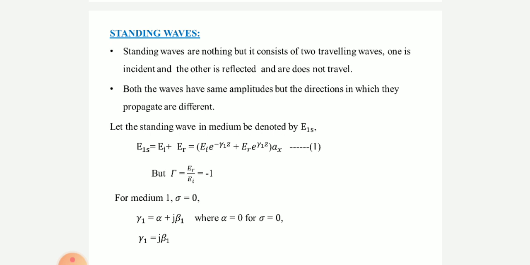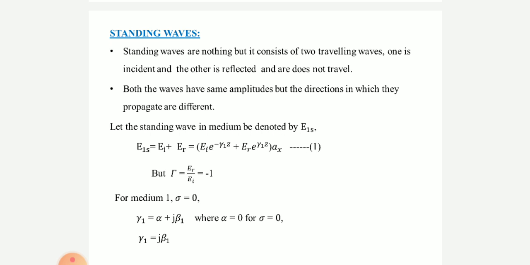But we know that the reflection coefficient tau is equal to ER by EI. This is very important in a coming derivation. That means how much wave is reflected. So ER by EI is equal to minus 1. That means we can understand that ER is equal to minus EI. Please remember this one: ER is equal to minus EI. We are going to use this formula in the coming steps.